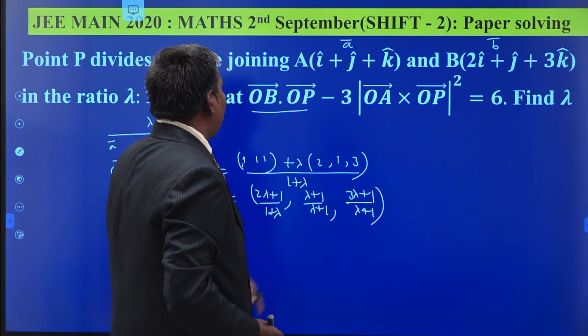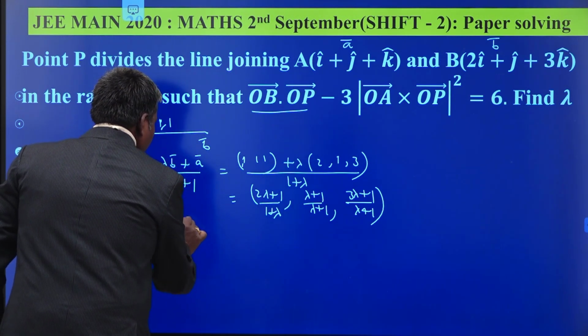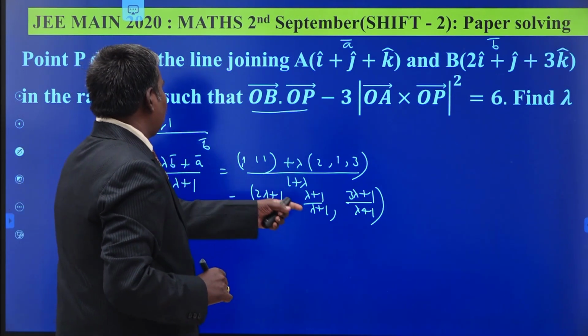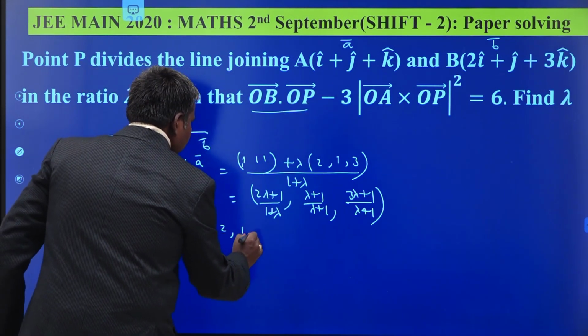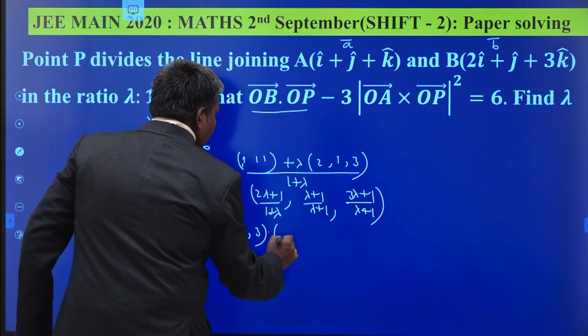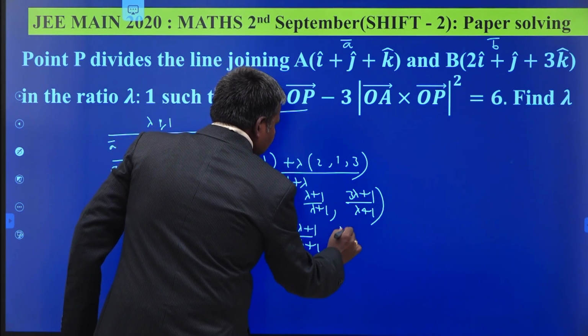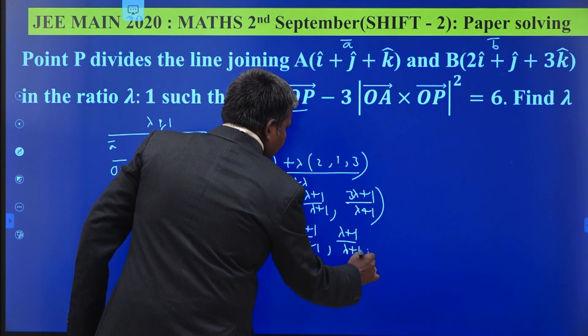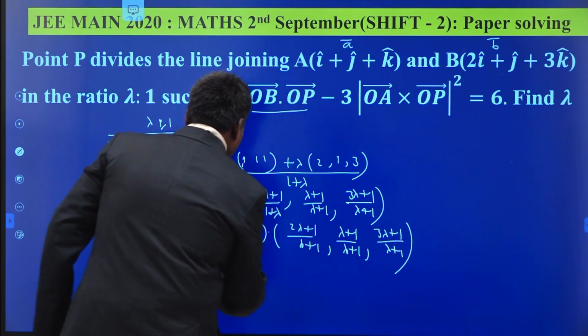Now take OB bar dot OP bar. B bar is what? 2 1 3, dot (2 lambda plus 1) by (lambda plus 1), (lambda plus 1) by (lambda plus 1), (3 lambda plus 1) by (lambda plus 1).